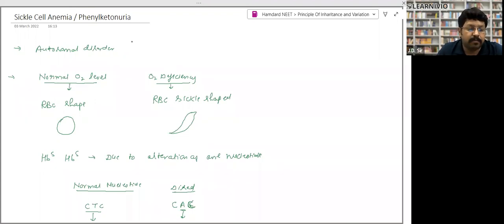What happens with sickle cell anemia? A person will have normal RBC at normal oxygen level. The shape of RBC will be oval, like this. But at the deficiency of oxygen, RBC will change its shape, and its oxygen carrying capacity will reduce, and the person may die. So you cannot take these people to places where the oxygen level is low, like the upper Himalayan part. At low oxygen level, they may die. This is called sickle cell anemia, right?